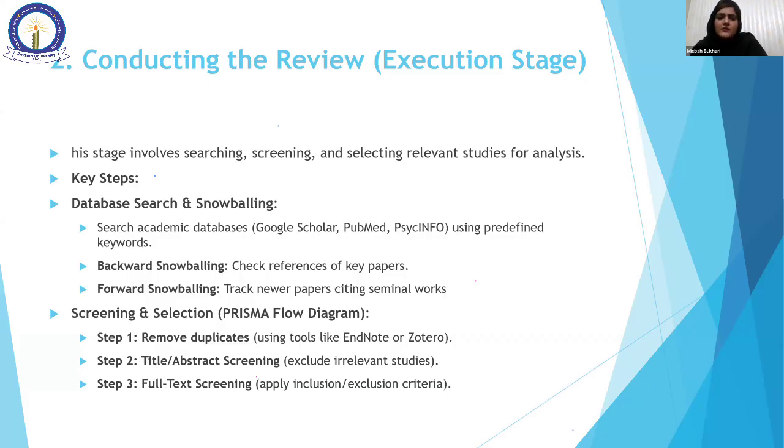Background snowballing, sorry, what is snowball research? Snowball means snowball sampling. We cannot get 1000 papers by just one click. We click one title, one paper, then we get thousands of papers that are linked with it. So, background snowballing, forward snowballing. Step one is remove duplicates. As I was telling, title and abstract screening.